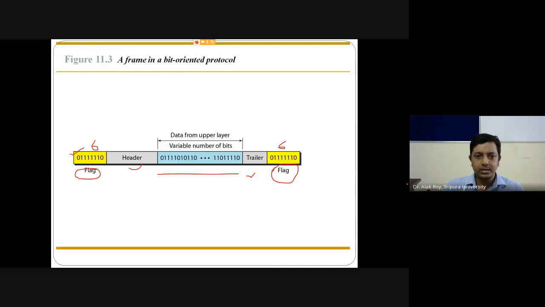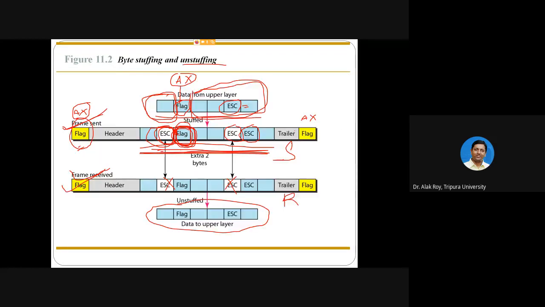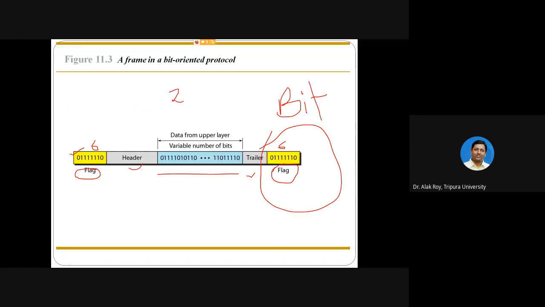Bit oriented means you are using this bit concept, whereas byte oriented means you are using a flag and, like here, an escape character. That is known as byte oriented, or character oriented. So it is type 1 and type 2: bit oriented and byte oriented protocol.